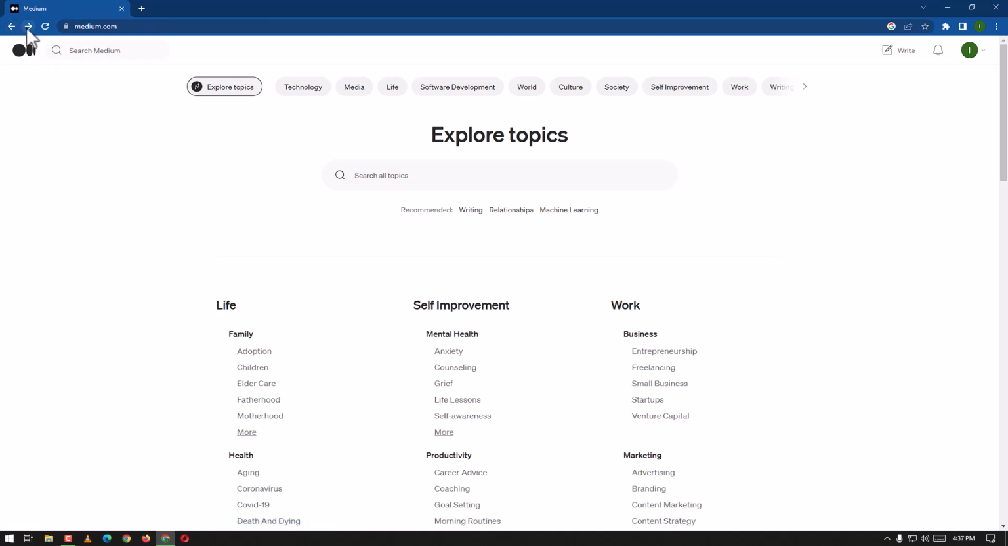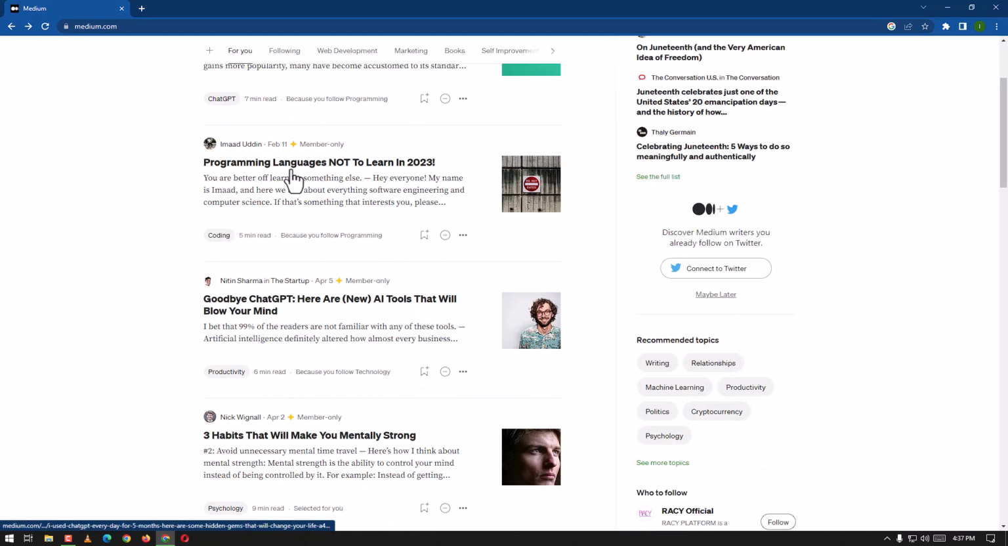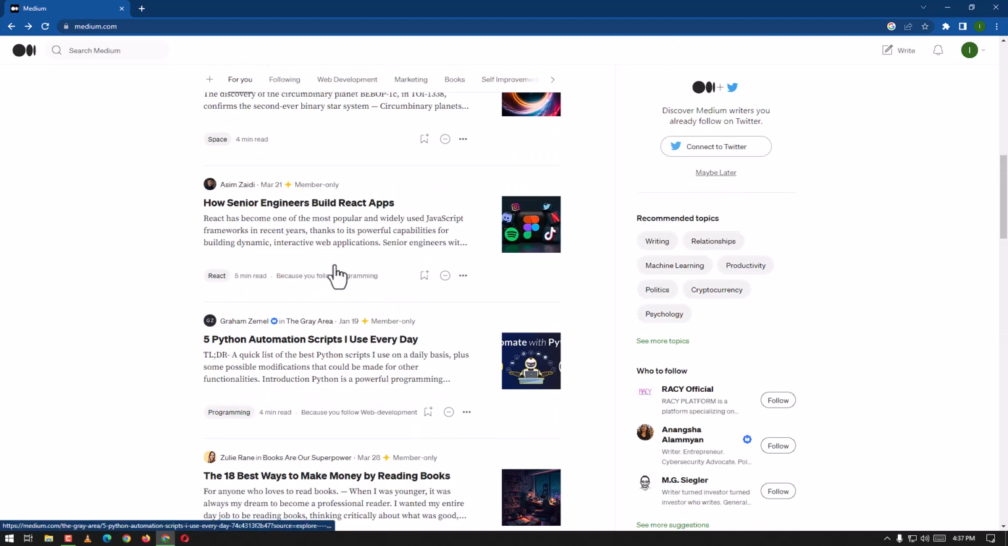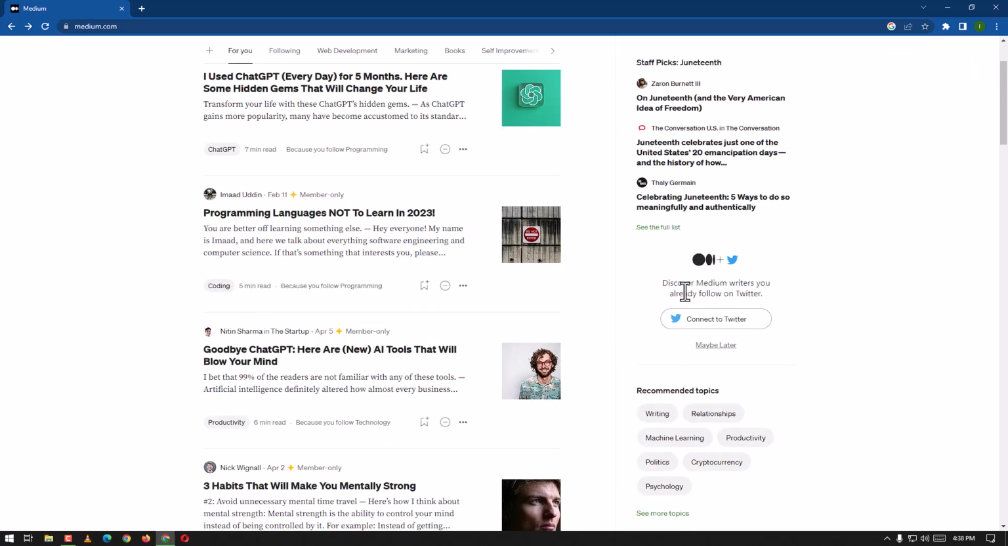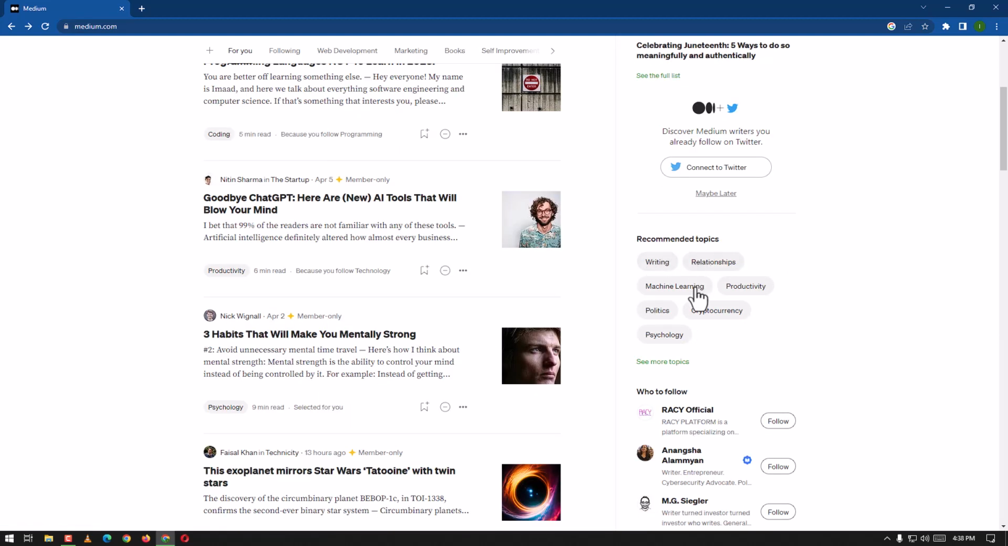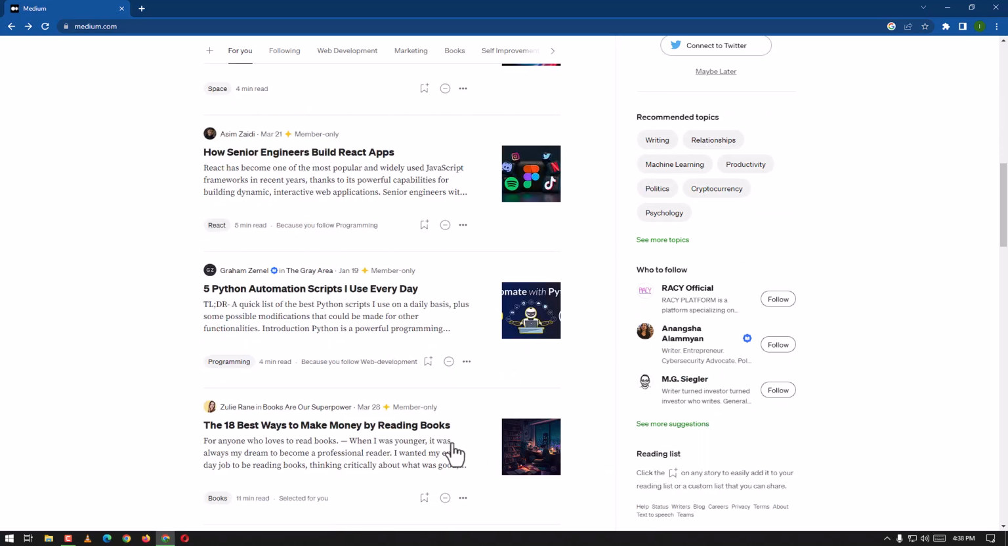So we're going back. Here we have the interface. These are for us. People have blogged, put their blogs here. So I'm scrolling up and down to show you. Staff picks June 10th. Here we have the list about that, and discover Medium writers you already follow on Twitter, recommended topics, who to follow, see reading lists.